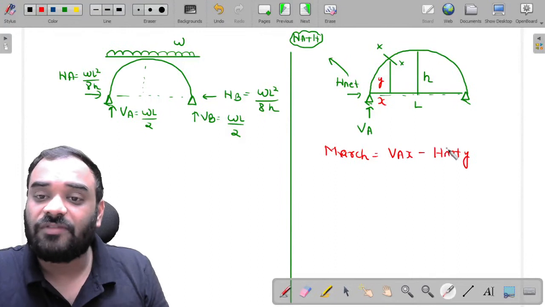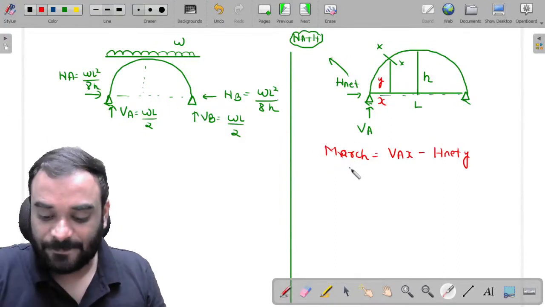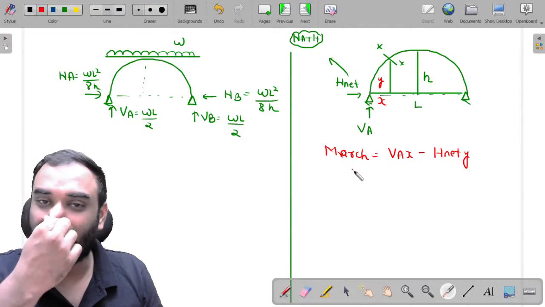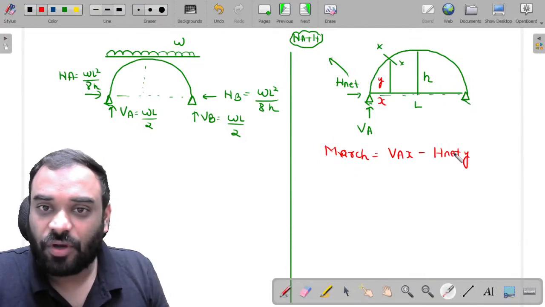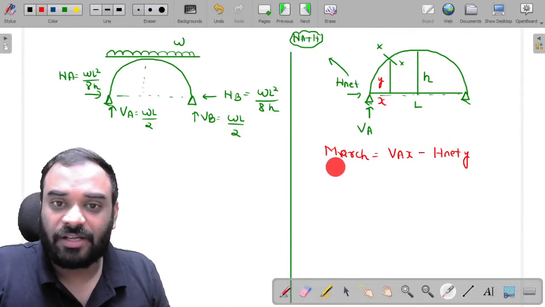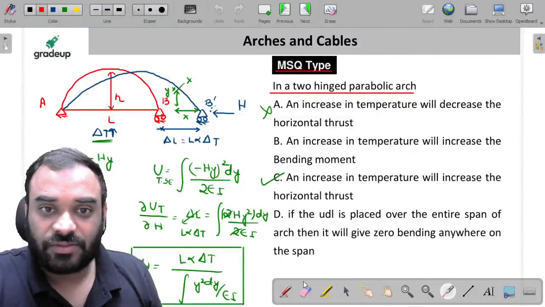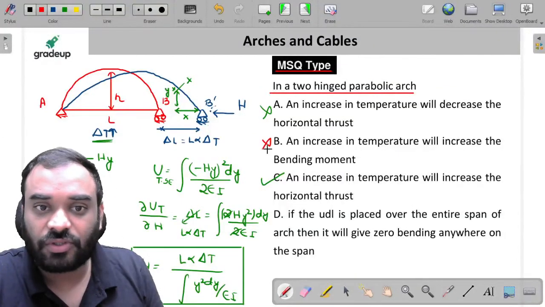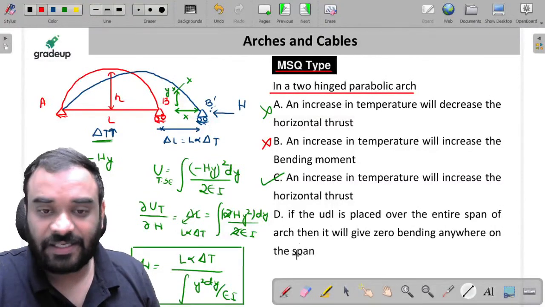Now tell me guys, if this particular value is increasing, so your bending moment is decreasing or increasing? Tell me. If your H net is increasing, then overall bending moment of arch will get decrease, right? So my dear friends, B is also wrong. B is also wrong. And the next condition says,